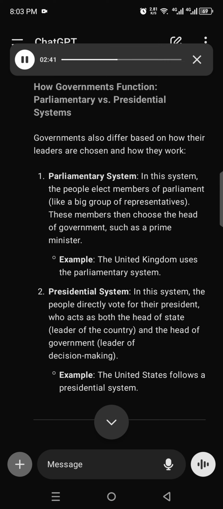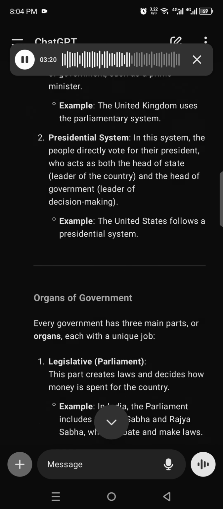How governments function, parliamentary versus presidential systems. Governments also differ based on how their leaders are chosen and how they work. 1. Parliamentary system. In this system, the people elect members of parliament, like a big group of representatives. These members then choose the head of government, such as a prime minister. Example, the United Kingdom uses the parliamentary system. 2. Presidential system. In this system, the people directly vote for their president, who acts as both the head of state, leader of the country, and the head of government, leader of decision-making. Example, the United States follows a presidential system.